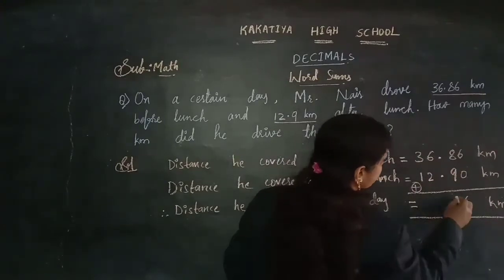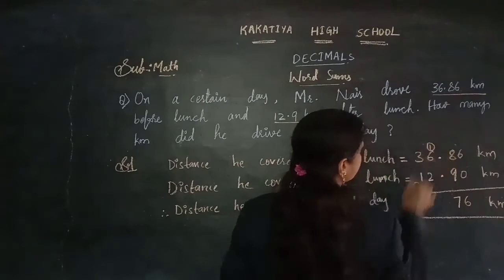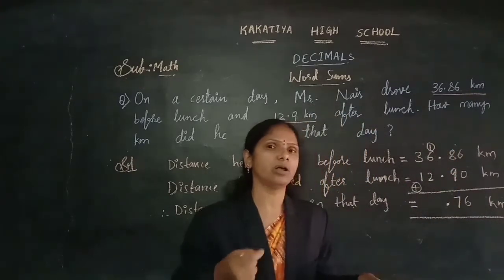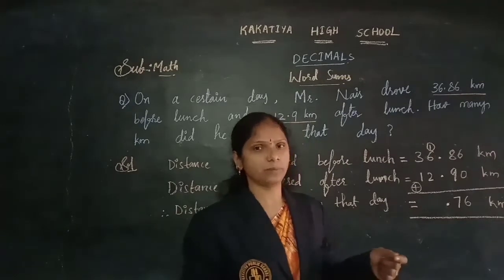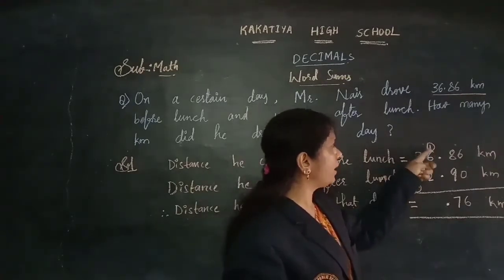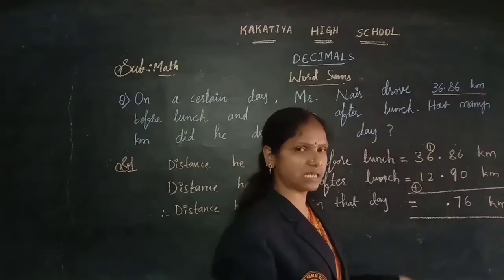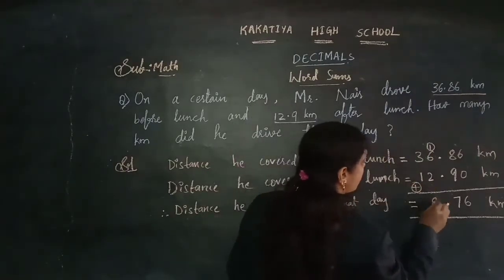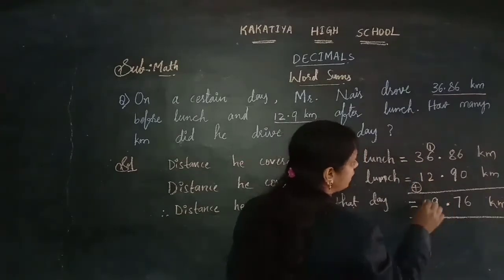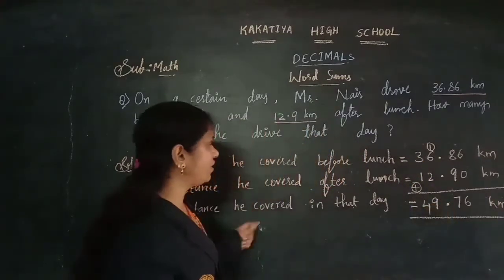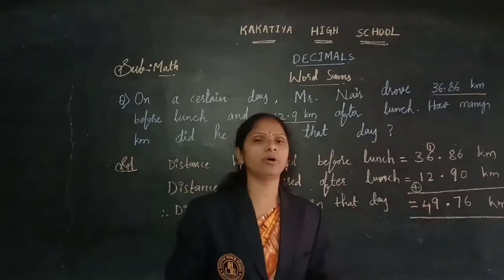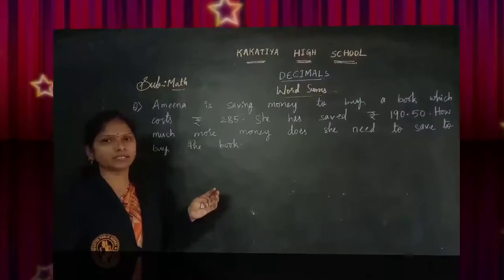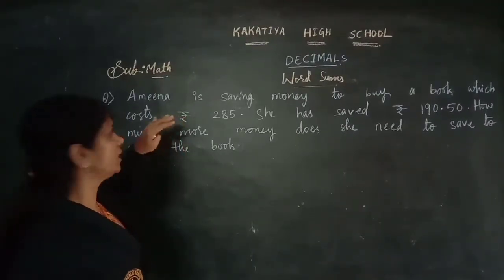So here 7 and 1 carry. And the decimal point in order, children. Compulsory the decimal point in order while you are adding or subtracting. Let's add here. 1 plus 6, nothing but 7. 7 after 2 means 8, 9. So we are getting 9 here. And 3 plus 1 is 4. Means distance he covered in that day is 49.76 kilometers.